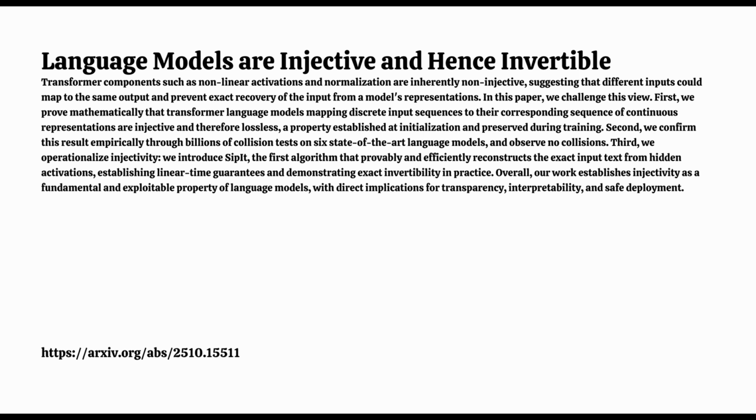It is. Because of this property, the points where collisions could happen, where different inputs map to the same output, form a very special, very thin set in the huge space of all possible model parameters. Like finding a specific line or surface in a vast multidimensional room. Exactly. It's a measure zero set. It has no volume, mathematically speaking. Oh, okay. And since the parameters are initially chosen randomly from continuous distributions, like picking a random point in that room, the probability of landing exactly on that zero-measure collision set is zero. So collisions are theoretically possible, but practically won't happen. The structure itself avoids them.